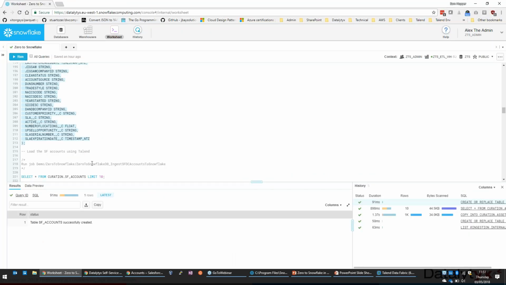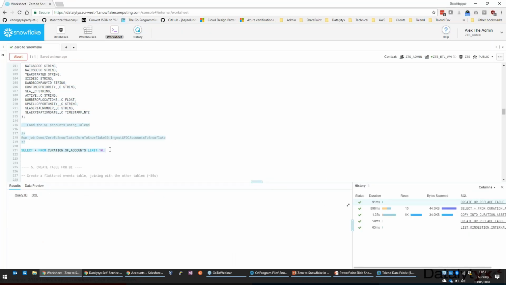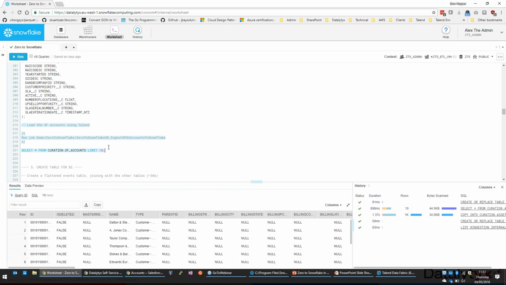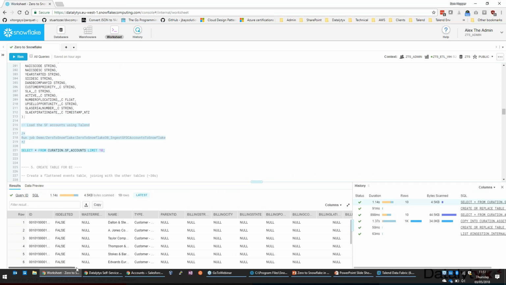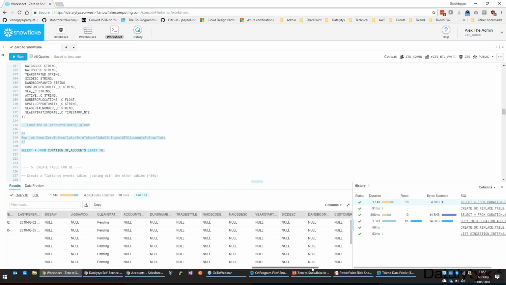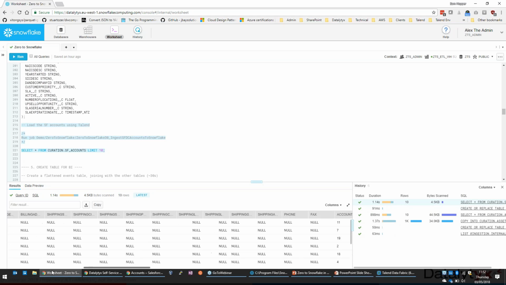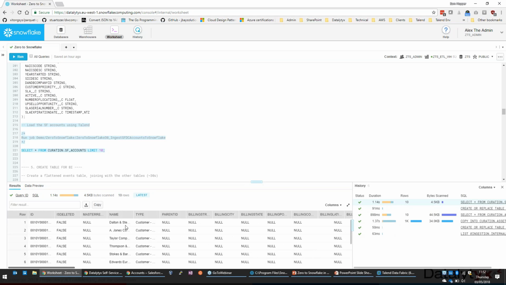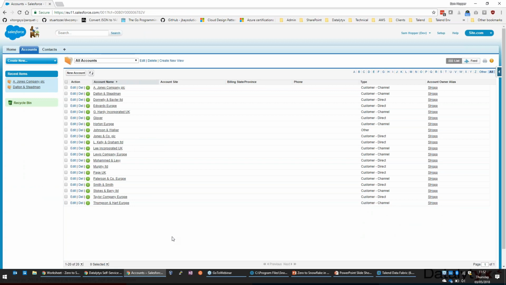Okay. We'll go back here. What we can do is just have a quick look at top 10 rows to make sure the data looks okay. Again, we could examine metadata to work out exactly what's happened, but it looks good. We've got data in here, pretty much as it is in Salesforce. In fact, there's the list of accounts in Salesforce. It's quite a clean view.